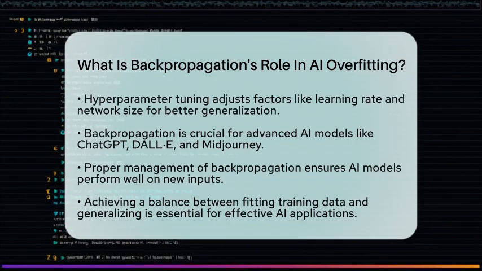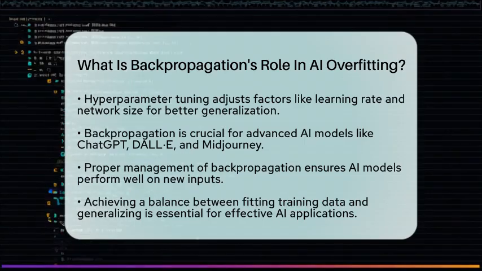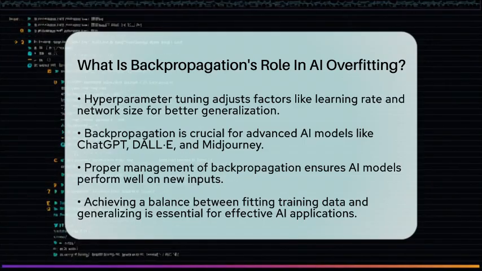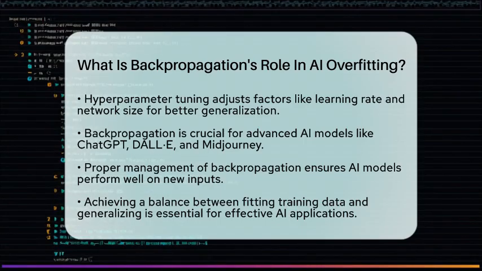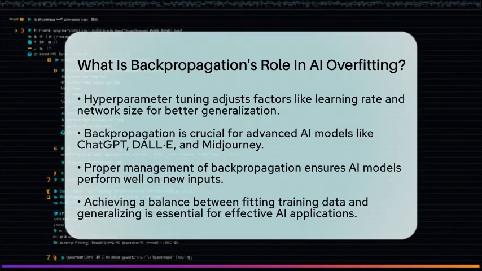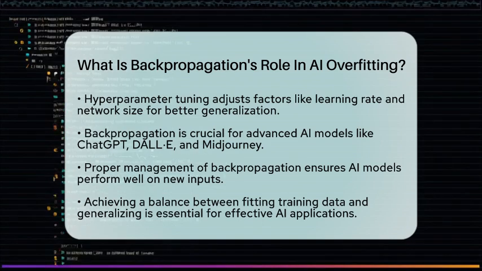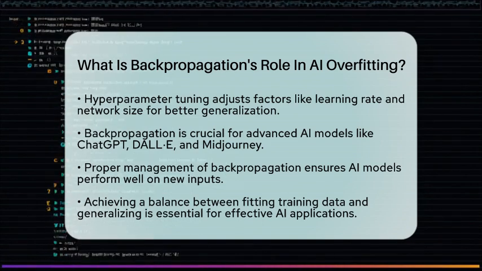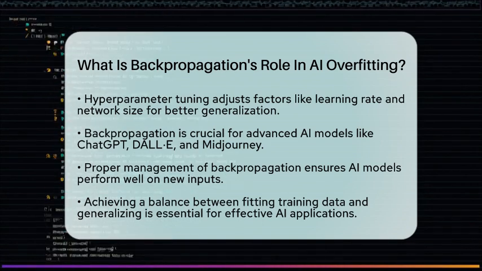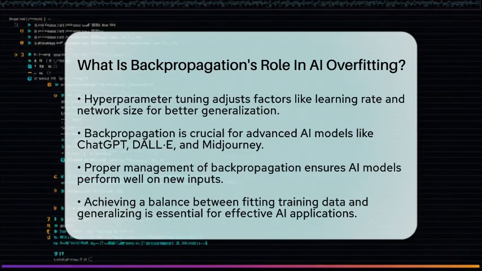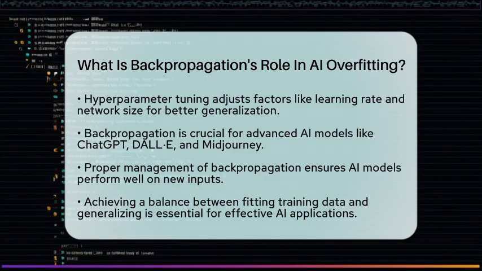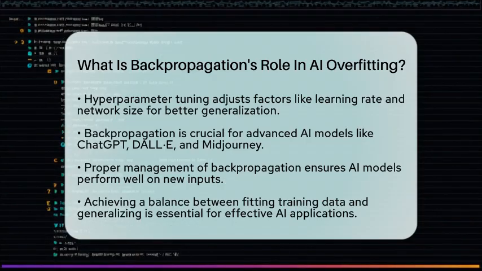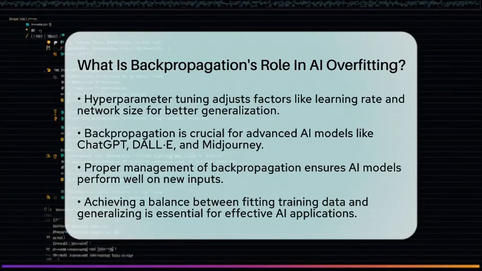In essence, backpropagation is the driving force behind learning in neural networks. It adjusts weights to reduce error, but without proper management, it can lead to overfitting. By applying regularization, dropout, early stopping, and careful tuning, artificial intelligence models can achieve a balance between fitting training data and generalizing to new data. This balance is essential for effective and ethical applications of artificial intelligence.